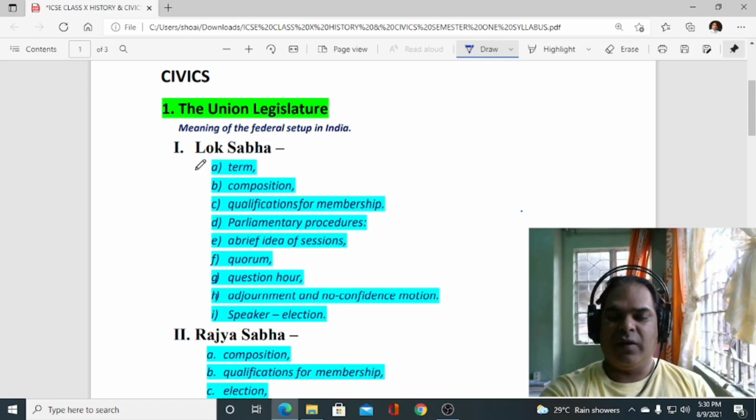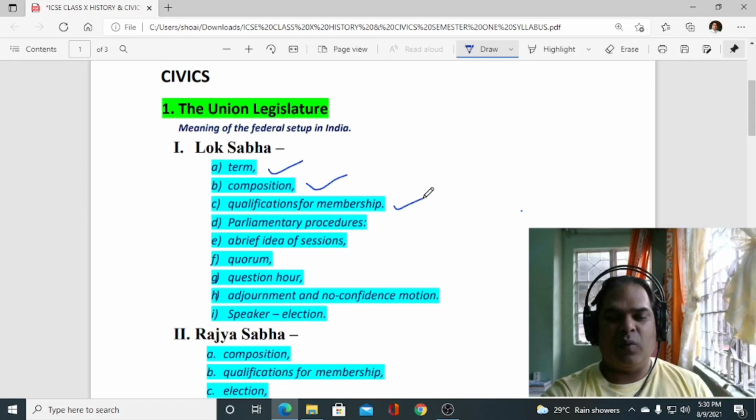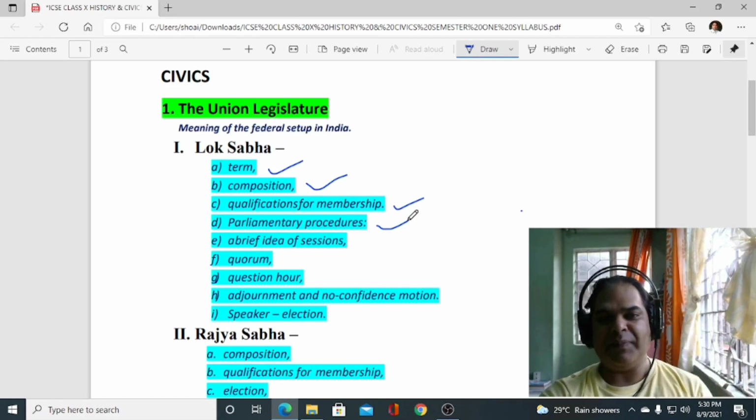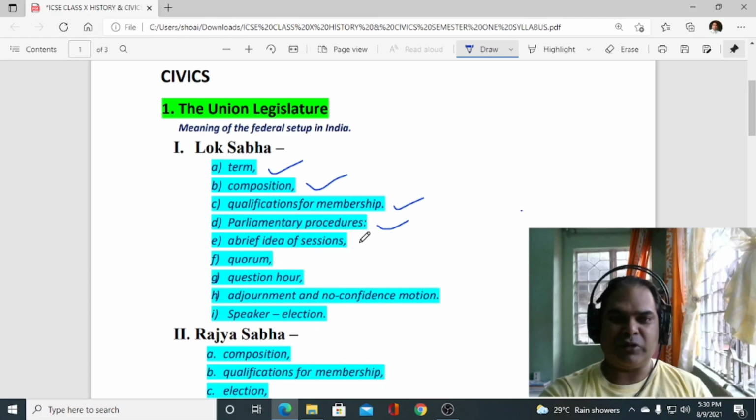You can see here. First, we'll study about the term, then we'll discuss about the composition, then qualification for the membership, what are the qualifications required to become the member of Lok Sabha, then parliamentary procedure like zero hour, question hour, okay, adjournment motion, no confidence motion, okay, all these are parliamentary procedures. Quorum, what is meant by quorum, all those come under parliamentary procedure.